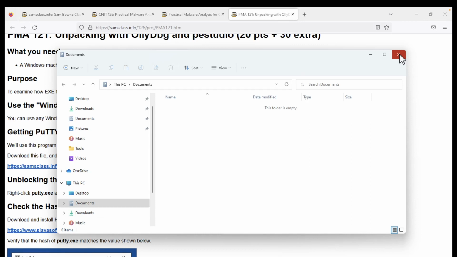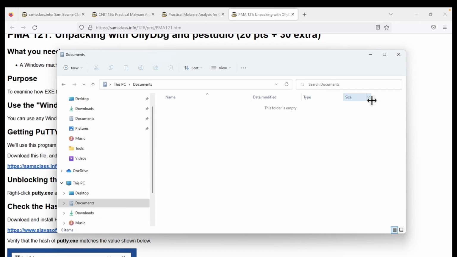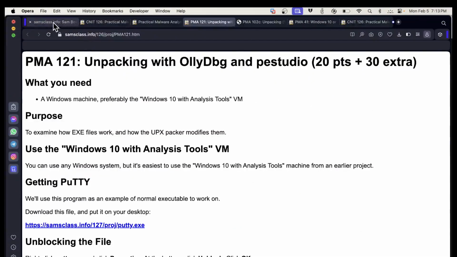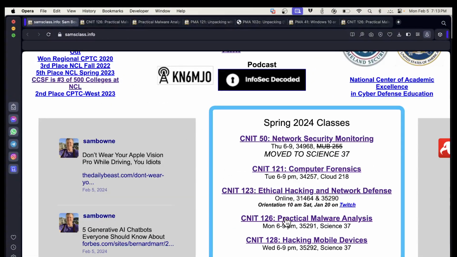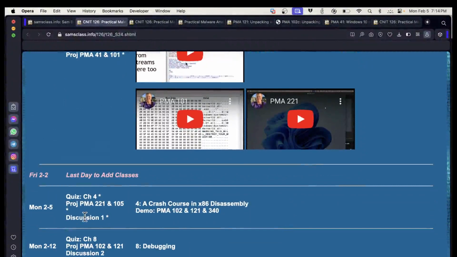Is that for today's class, or is that just for fun? Is that an assignment? It'll be due. It's not due for a few weeks, though, if it's the Jasmine one. I just mentioned it today because I thought it might help the people that seem confused about assembly code. In the syllabus, today is PMA 221 and 105. Are we going to get to those? Wait, let me see what's going on. 126. Those are the ones that are due today. I demonstrated 221 last time. And I didn't think 105 needed a demonstration. That's why I didn't bother with it, because it's pretty easy.